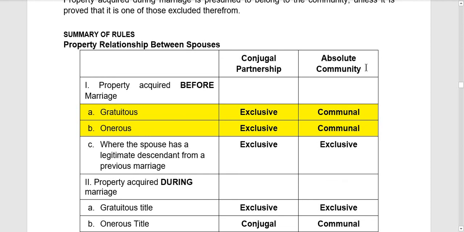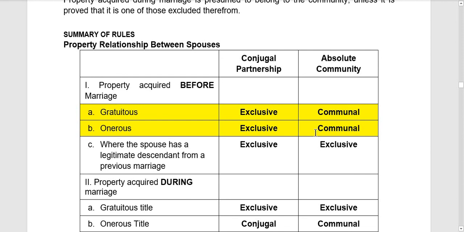Again, it is very important for us to know the rules and the classifications of the property if the decedent is a married decedent. Kasi nga, yung subject lang sa estate tax are the exclusive properties lang ni decedent plus the share of that decedent in the conjugal or communal properties.